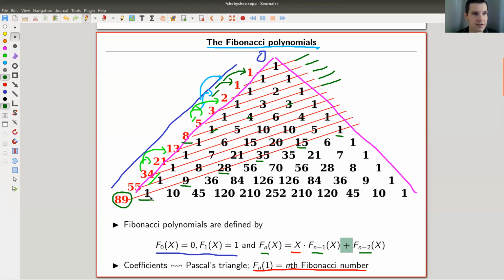It's an x to the whatever, how many Fibonacci numbers you see, and then you go down in steps of 2. So let's say 1, 2, 3, 4, 5, 6, 7, 8, 9, 10, 11. I might be off by 1 here, but it doesn't really matter. The first one here is x to the n, then it's 9x to the n minus... so x to the 10 here, and then it's 9x to the 8, and then it's 28x to the 6, and